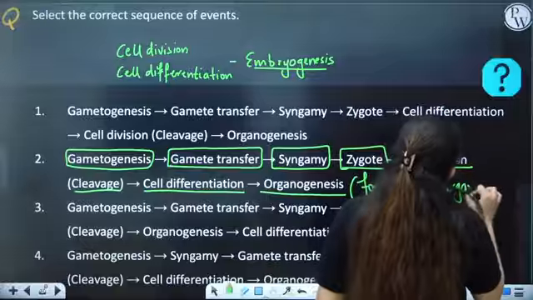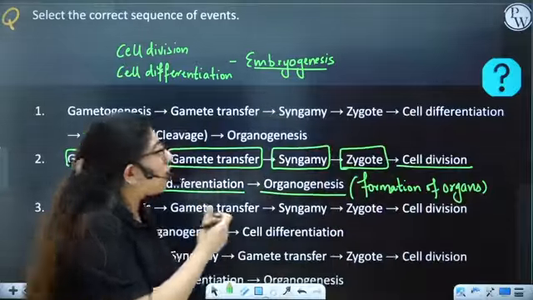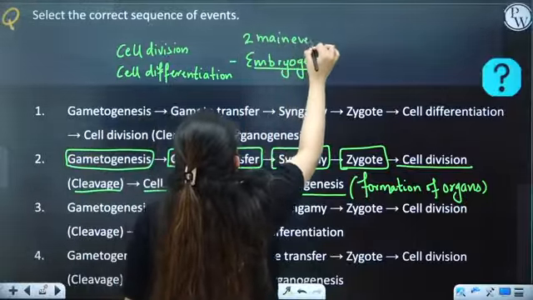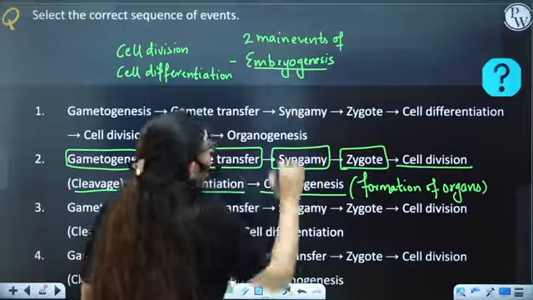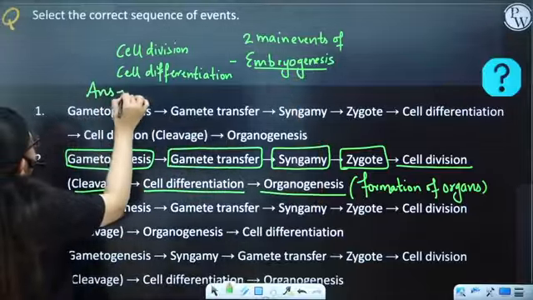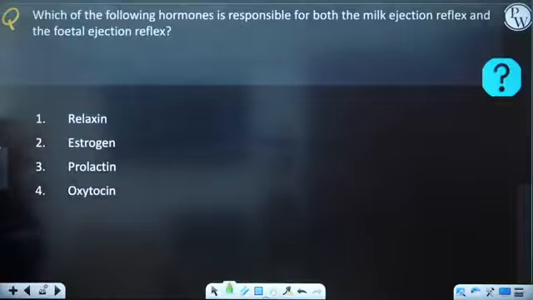Alright, so do not forget this. You can write this in the copy as well. So the two main events of embryogenesis are cell division and cell differentiation. So, what is the correct answer, guys? That's 2.